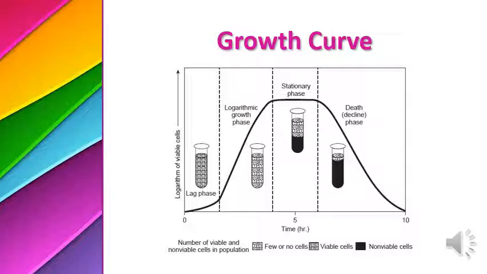Then there is a decline phase. In the decline phase, the death rate of bacteria becomes high as compared to the growth rate. So more bacteria move toward death and fewer bacteria survive. If you provide nutrients in the stationary phase, we can observe more growth. So this is the growth curve, which depends on the phases of bacterial growth.